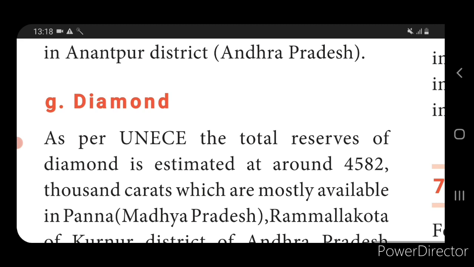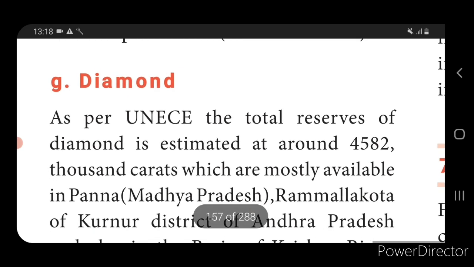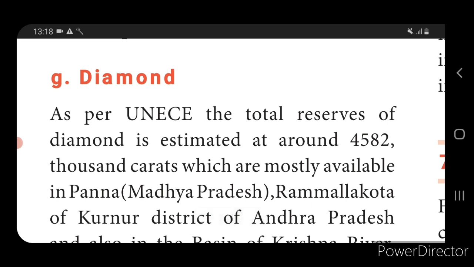So it is pure carbon, and it is called diamond. Diamond can be found in different colors: purple, yellow, red, gray, blue, pink, orange, violet, etc. So nearly 7 to 8 colors.